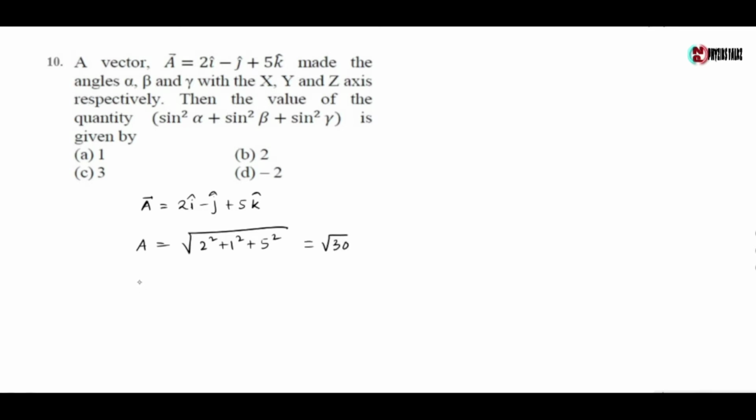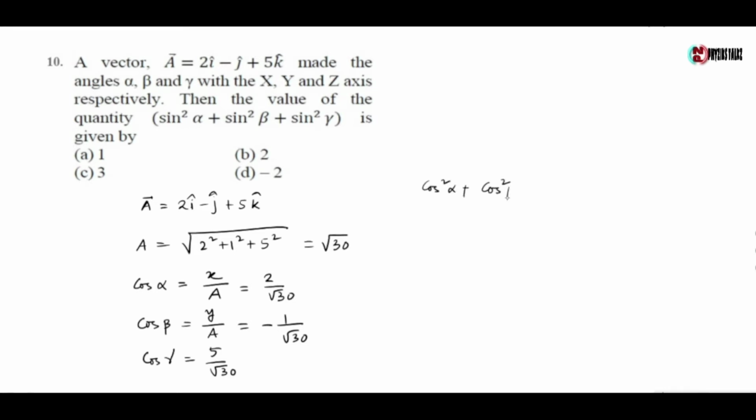Now the direction cosine cos alpha is equal to the x component of A by A, which is 2 by root 30. Similarly, direction cosine cos beta is equal to the y component by A, which is minus 1 by root 30, and similarly cos gamma is equal to 5 by root 30. From this we have cos square alpha plus cos square beta plus cos square gamma is equal to 1.